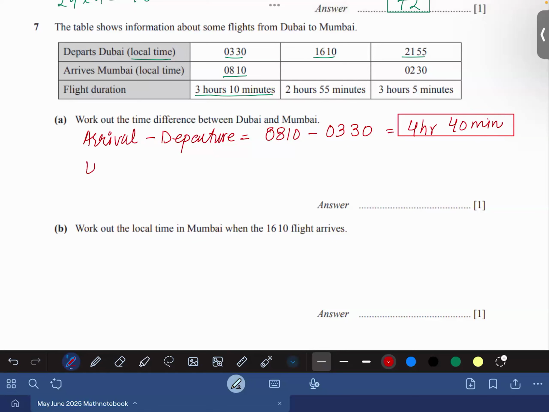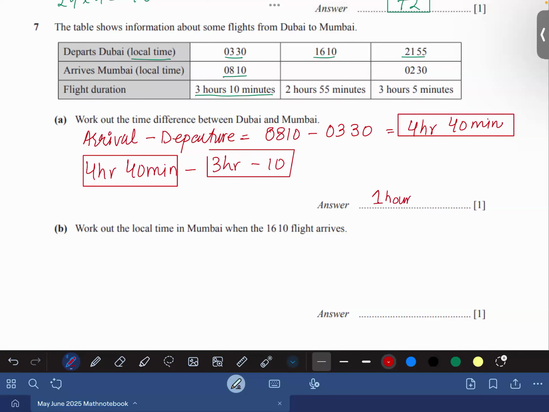So you have to subtract: 4 hours 40 minutes minus 3 hours 10 minutes. The answer would be 1 hour and 30 minutes, which is the time difference between Dubai and Mumbai. Like for example, in Pakistan right now it is 7:24, but in Dubai it is now 6:24. Okay?